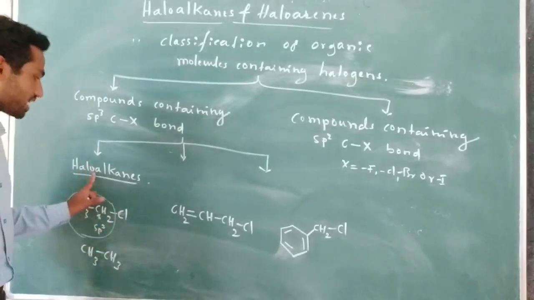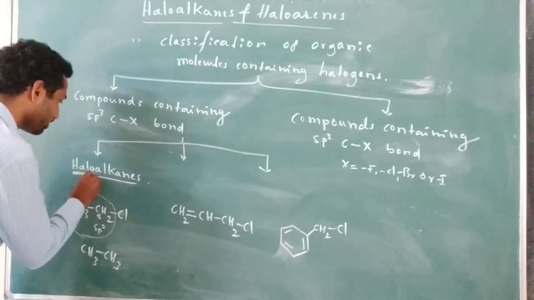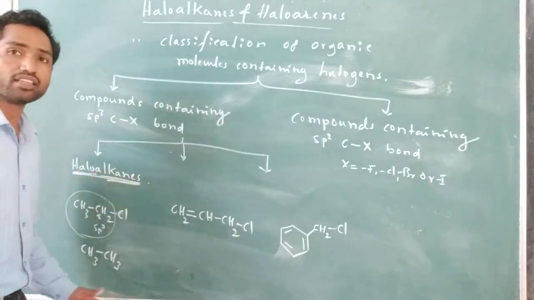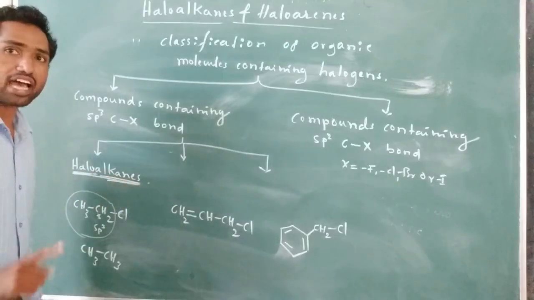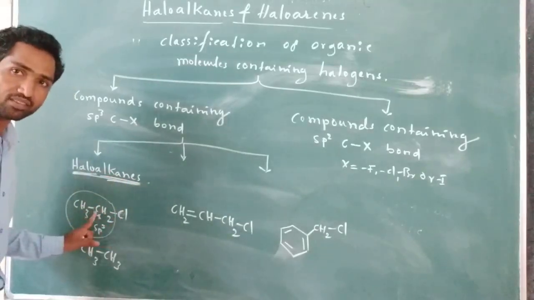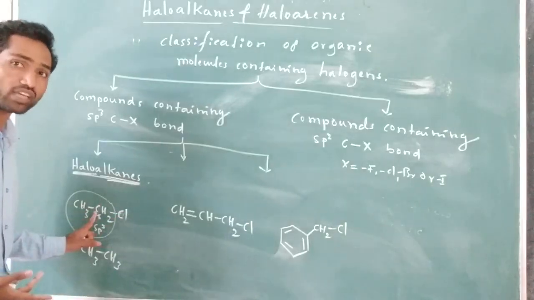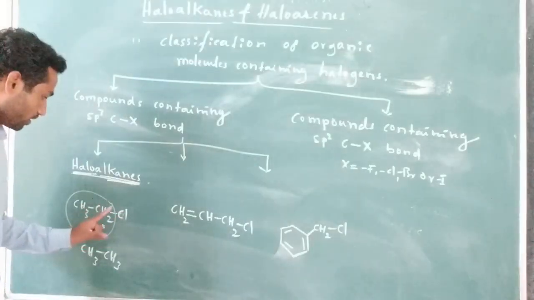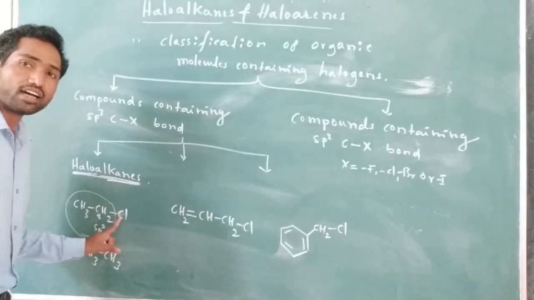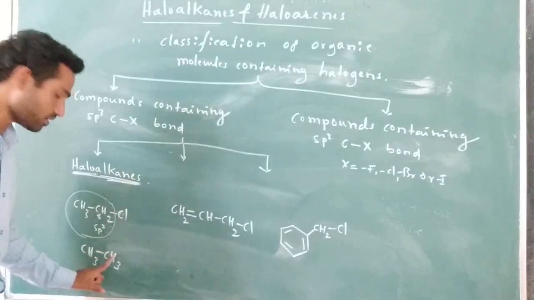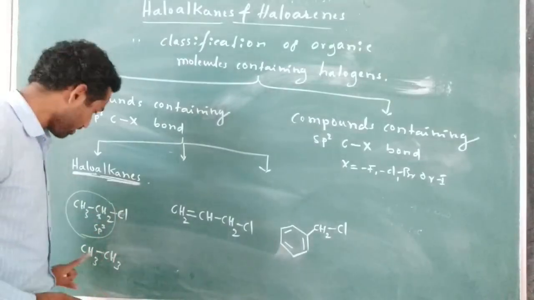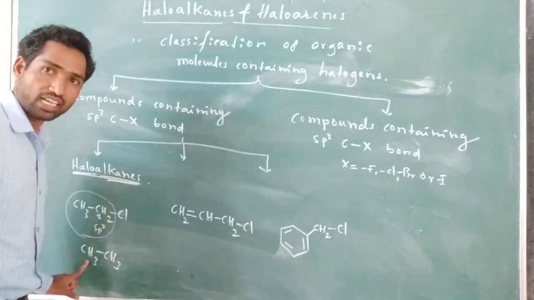Such molecules are known as haloalkanes. Halogen is attached to alkanes. In alkanes, all carbons are sp3 hybridized. If a halogen is attached to any of the carbons in alkanes, in other words, the halogen is replacing the hydrogen that is present in the alkane molecule, right?